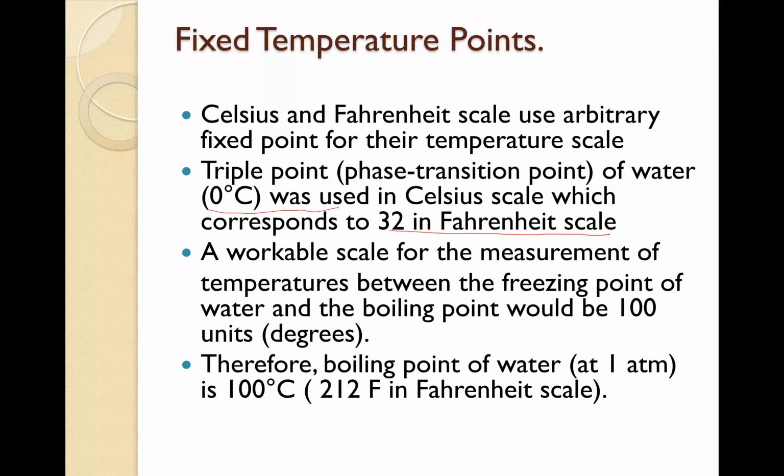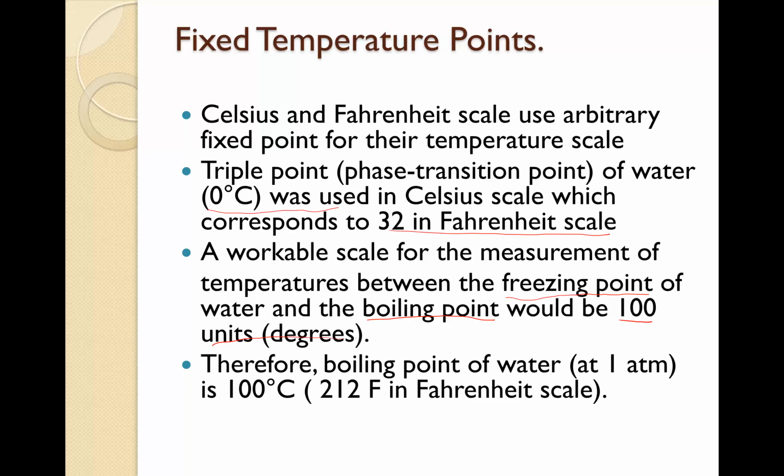Workable scale for the measurement of temperature between the freezing point, which is considered as the set point of water, and the boiling point, another set point, are used to make the graduation in the thermometer.